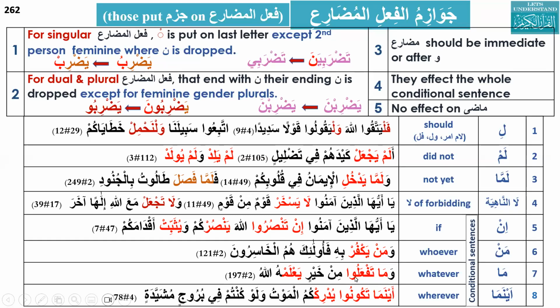Ma is coming here before that mudari'. This ma is one of the jawazim al-fi'l al-mudari'. Ma means whatever. So what happened? Taf'aluna becomes taf'alu min khairin. Then again, see here, ya'lamu. This was ya'lamu, alima ya'lamu, so it becomes ya'lam. So in conditional sentences, it will affect the whole sentence. So this is jawazim al-fi'l al-mudari'.